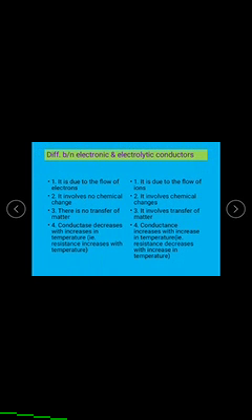Let us discuss what the differences are between electronic and electrolytic conductors. First one, electronic conductors, on the left side. It is due to the flow of electrons.